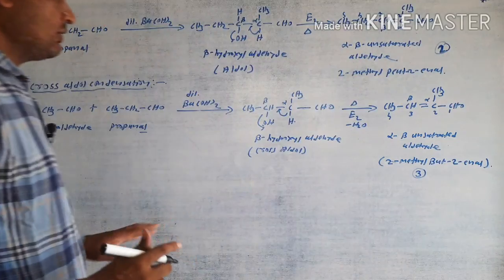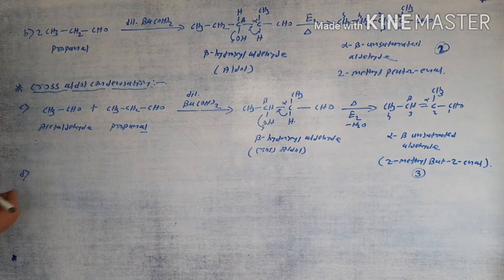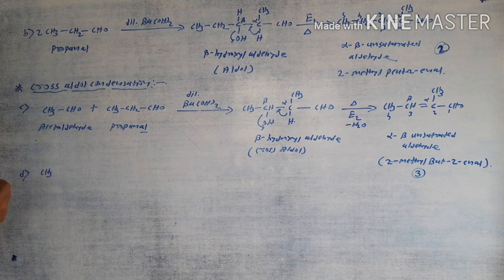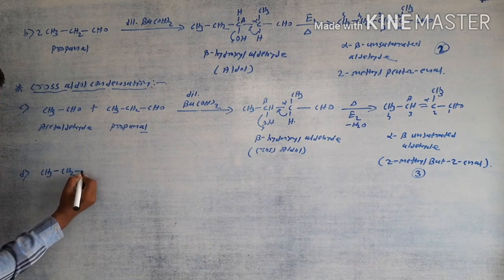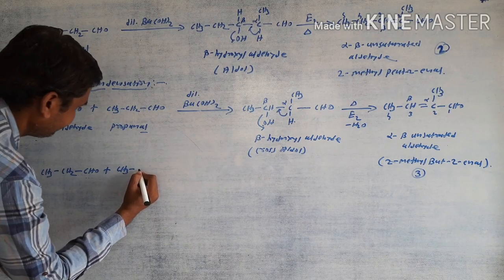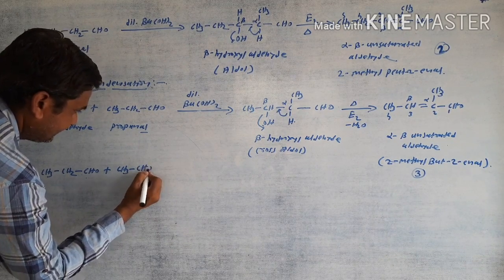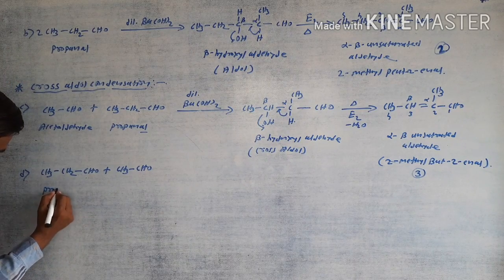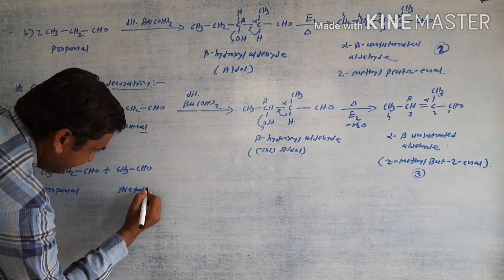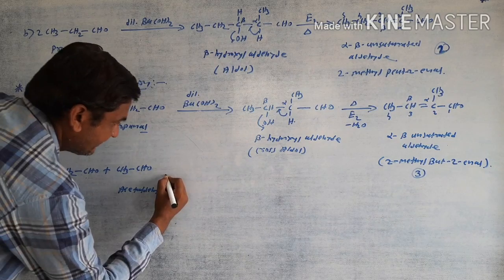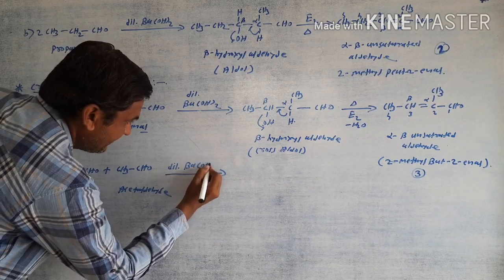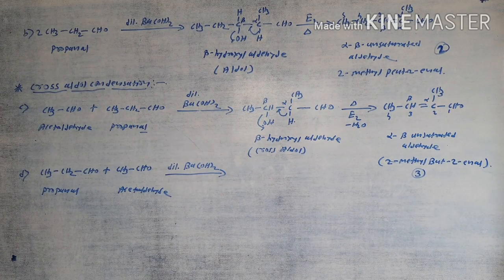The third one is a cross aldol condensation product, and the fourth one is, suppose CH3 CH2 CHO plus CH3 CHO. This one is propanal, and this one is acetaldehyde. They react with dilute barium hydroxide, then give